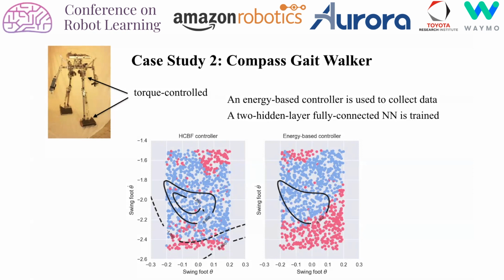The first thing we can observe is that this safe set here, which is also shown over here, roughly under-approximates the safe expert behavior. The next thing we can observe is that most of the initial conditions within the safe set will result in a safe walk.